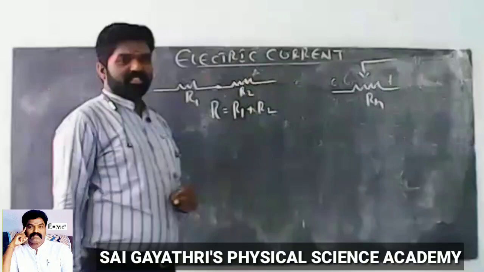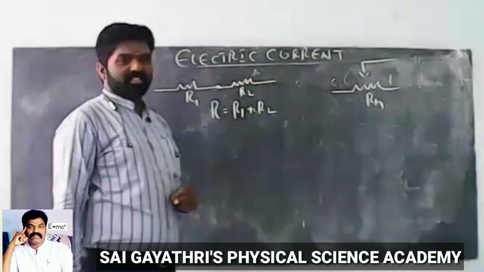Here the positive signs are I1, I3, I5. Then I1 plus I3 plus I5 equals I2 plus I4 plus I6. So there is no current residing at the junction. This is called the current law or junction law, which is nothing but conservation of charge.